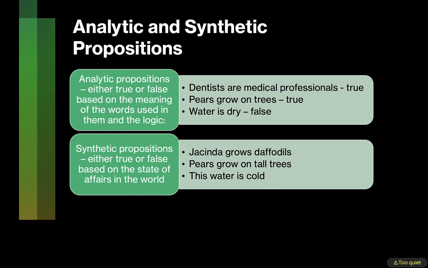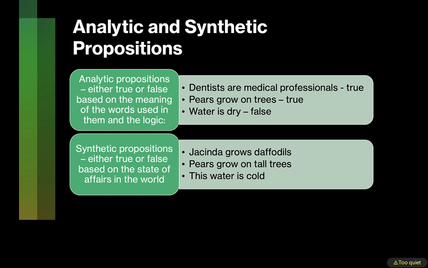In the statement about pears, tall is a subjective evaluative term. What is tall for one person or a tree is not tall for another. Pear trees tend to be about 20 feet tall, and that's pretty tall. But redwood trees can be 350 feet, so they're considerably taller.